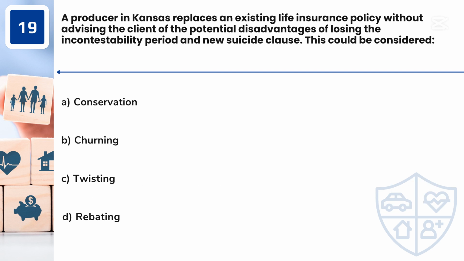Question 19. A producer in Kansas replaces an existing life insurance policy without advising the client of the potential disadvantages of losing the incontestability period and new suicide clause. This could be considered: A. Conservation. B. Churning. C. Twisting. D. Rebating.